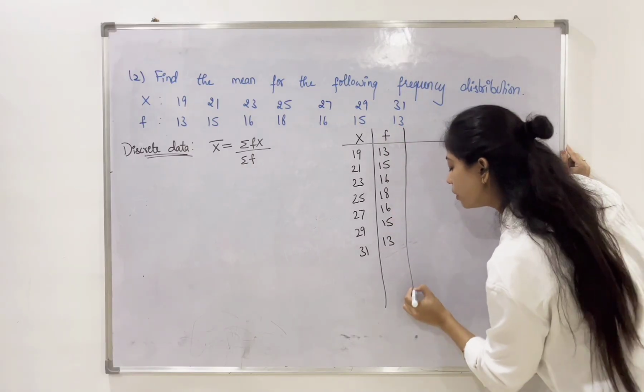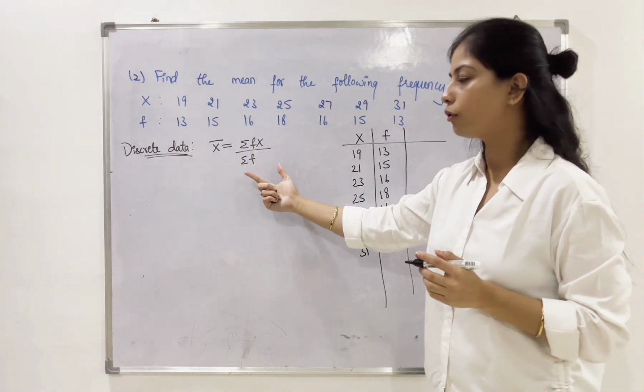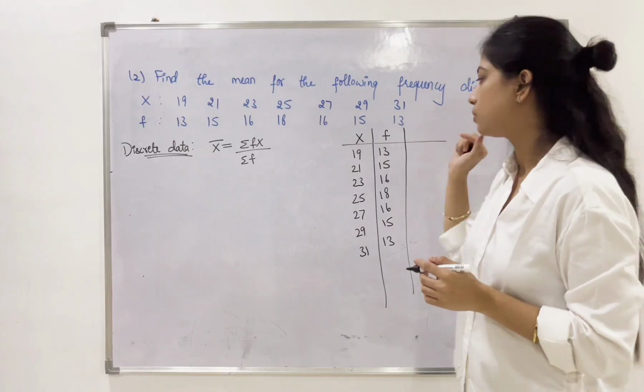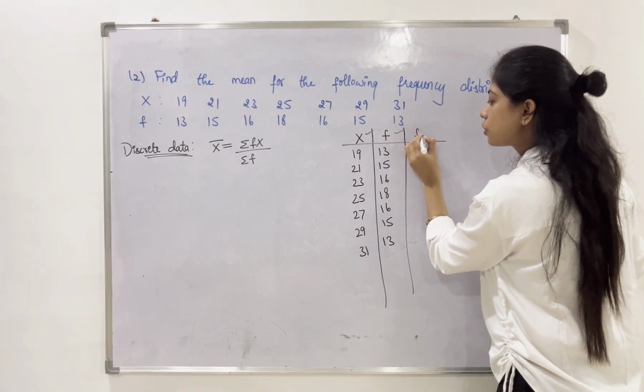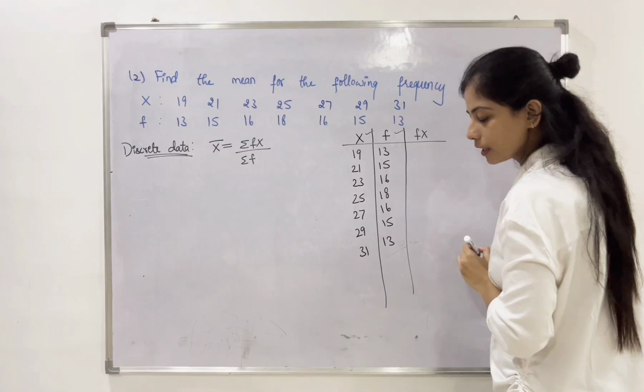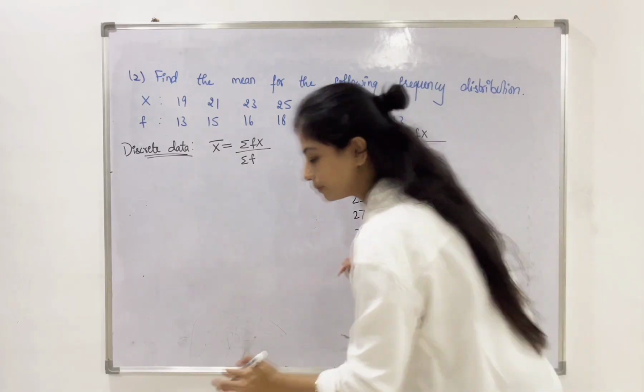So for the next column, in order to apply the formula, we need to multiply frequency into X. So these values will be multiplied with the X values. So F into X. What are the values for that?